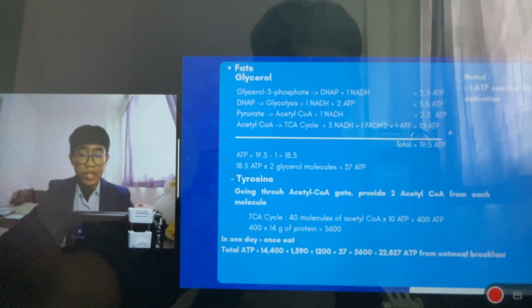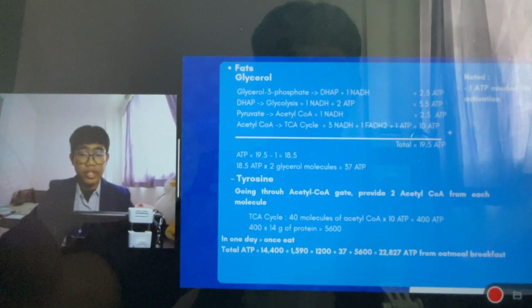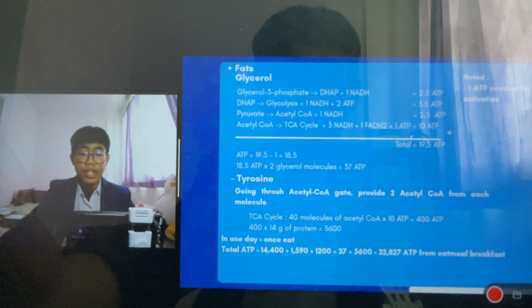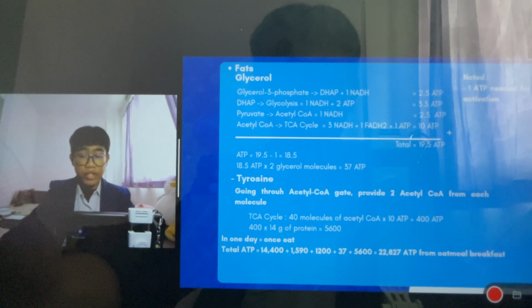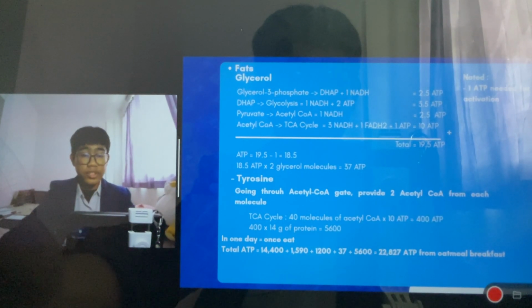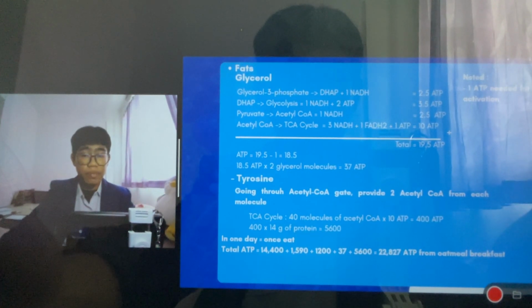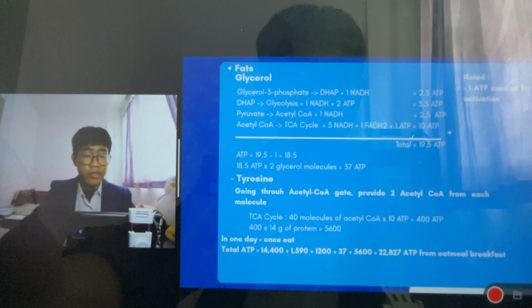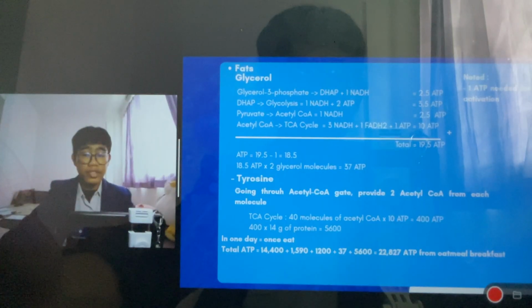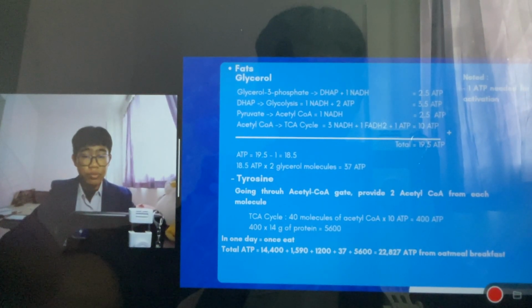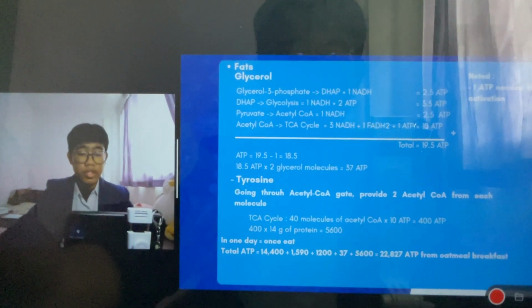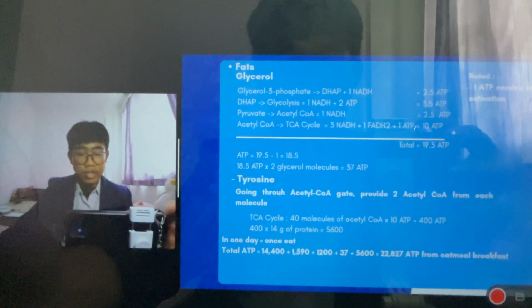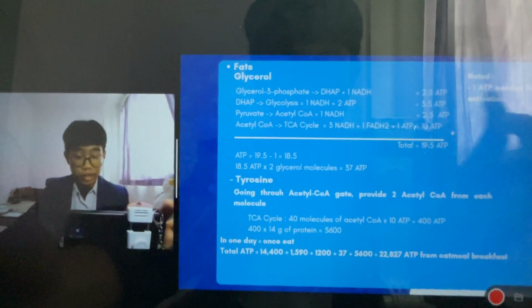Next, pyruvate breaks down into acetyl-CoA and also results in 1 NADH, which becomes 2.5 ATP. Next, the acetyl-CoA enters the TCA cycle and results in 10 ATP. So the total ATP from the glycerol is actually 19.5, but note that the activation needed 1 ATP, so it becomes 18.5. Since we have 2 molecules of glycerol, it becomes 37 ATP for glycerol.